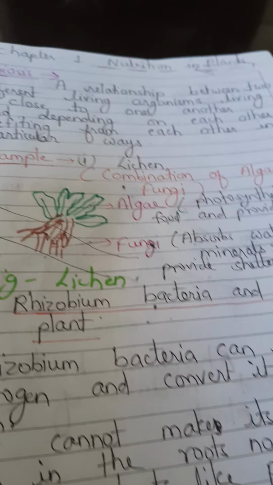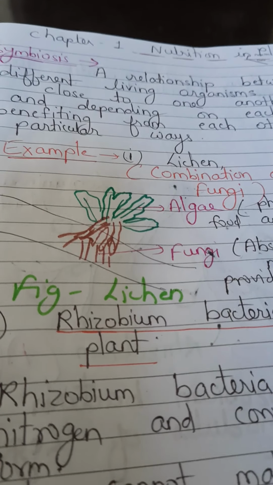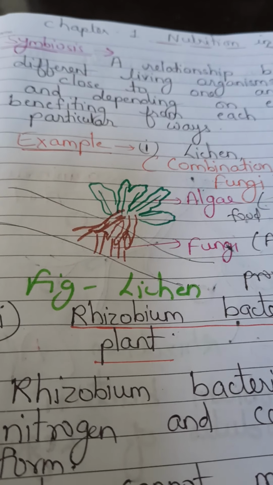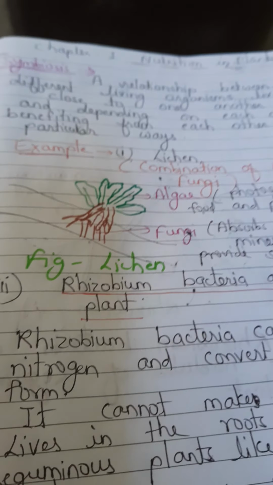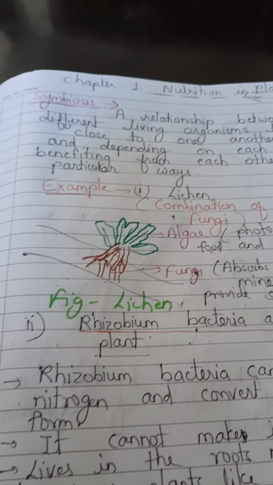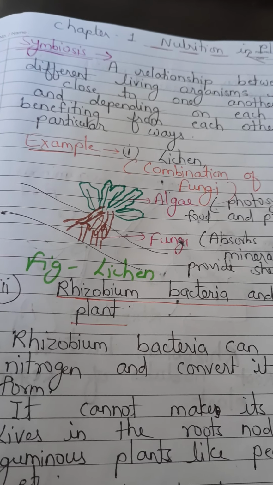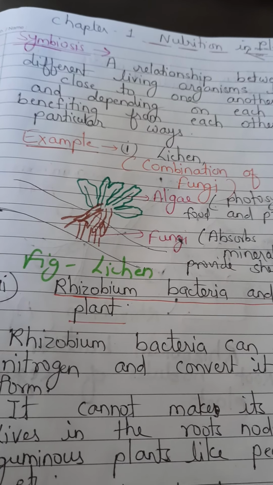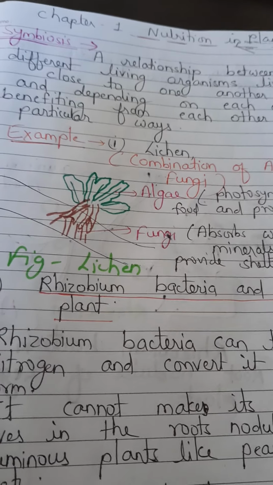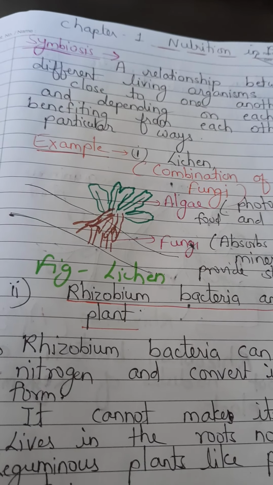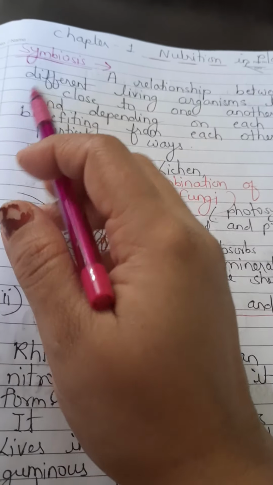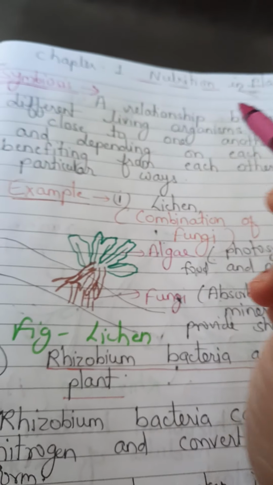I am Anamika, your bio teacher, and today we will continue the same chapter, that is nutrition in plants. Today's topic is symbiosis. Earlier we discussed the other modes of heterotrophic nutrition, like parasitic and saprophytic. Today I am going to discuss symbiosis, also known as symbiotic relationship.